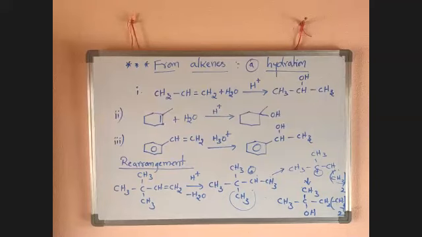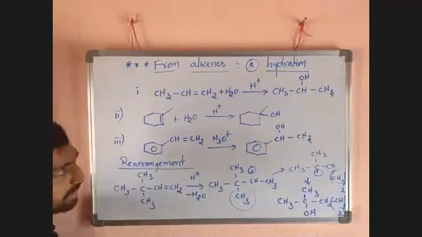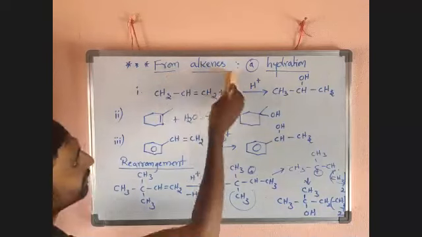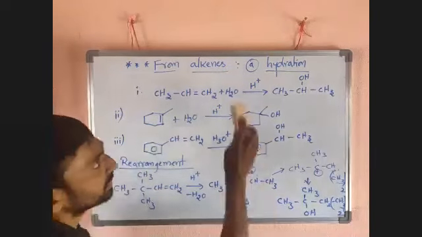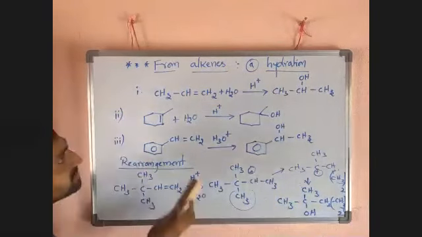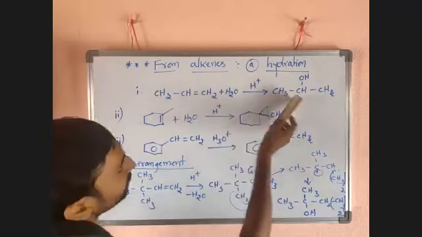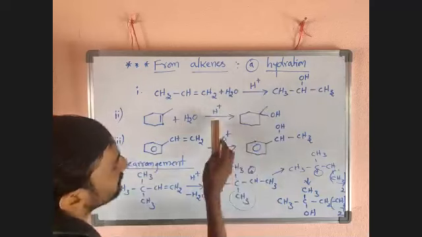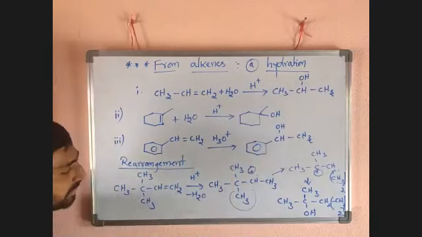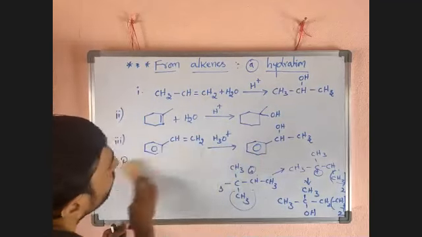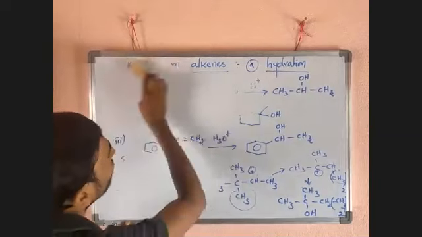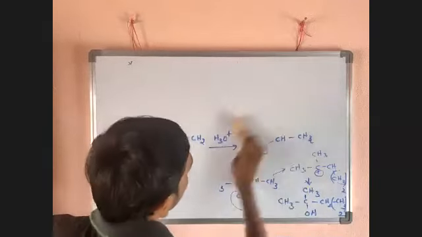Next, here is the preparation of alcohols from alkenes. In that, hydration means adding water to an alkene. After adding water, it will convert to an alcohol. The reaction takes place in the presence of H plus. Next, from alkenes, but it is not hydration. Now the remaining, I want to take the B part.